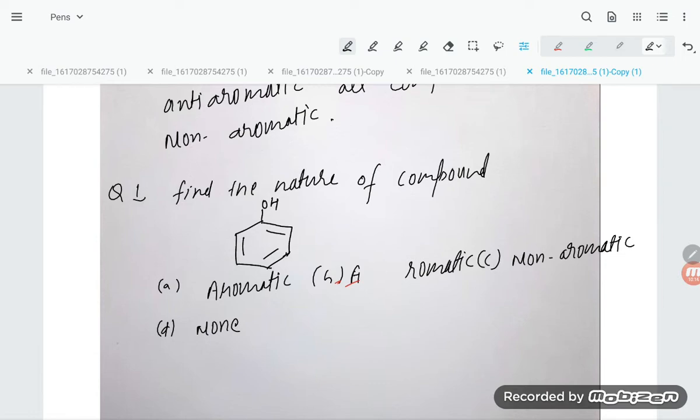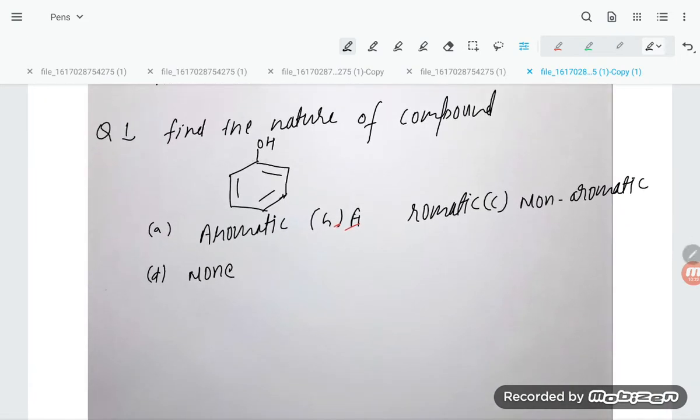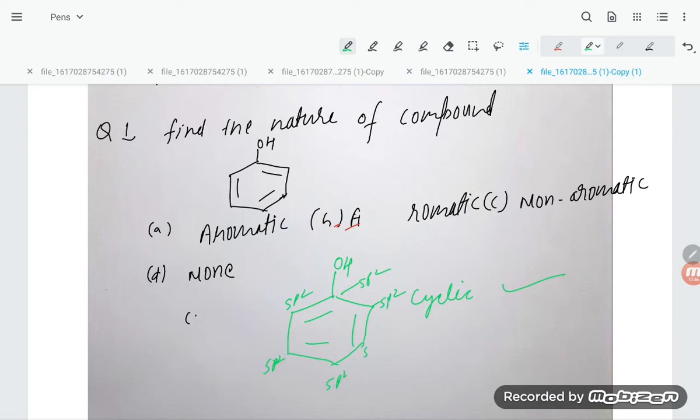Dear students, first you see this is cyclic, no doubt about it. The OH group is there. All carbons are sp2, so it is planar.